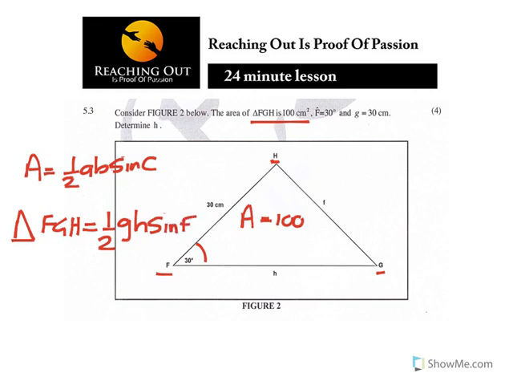Again, you need to refer to the formulas so that you can understand. So it's half gh sine f.